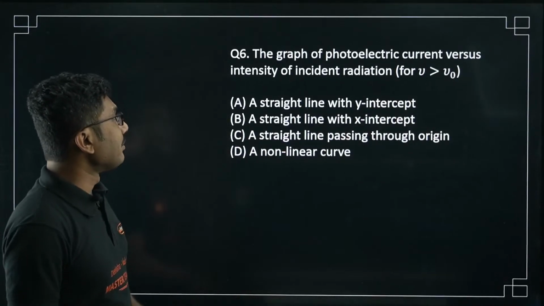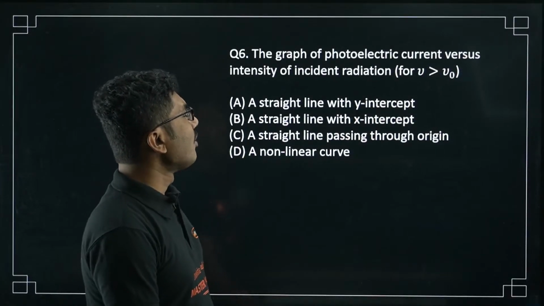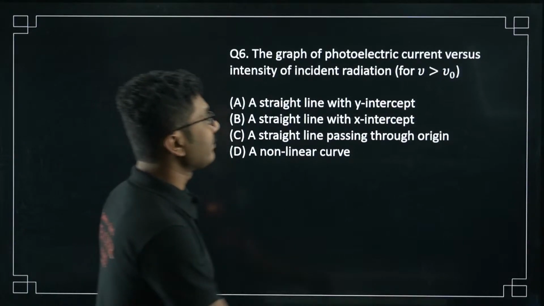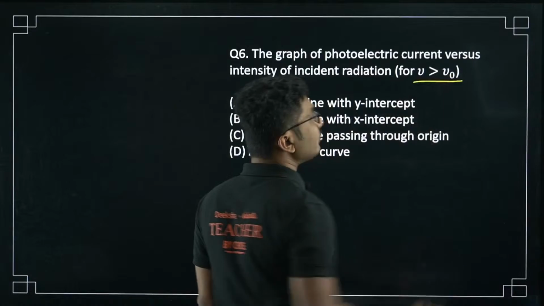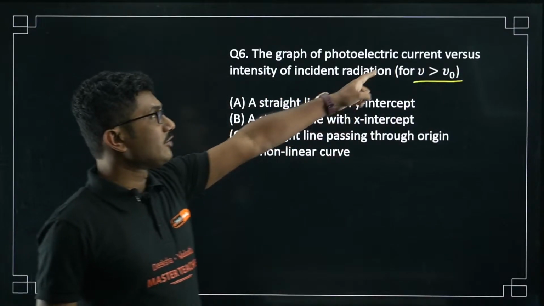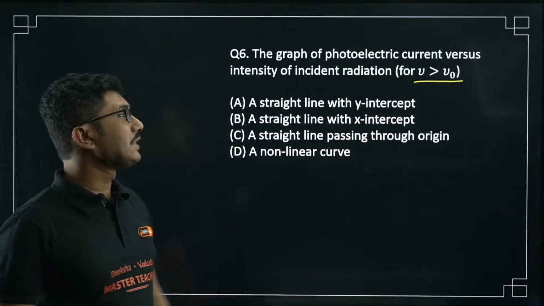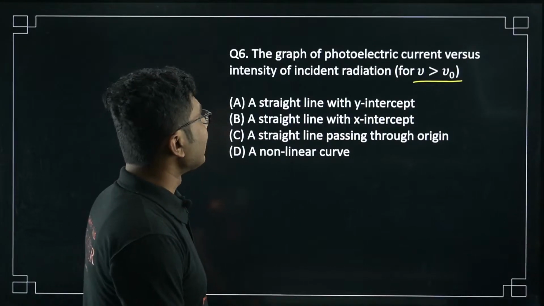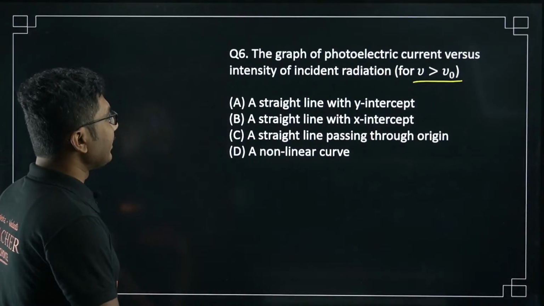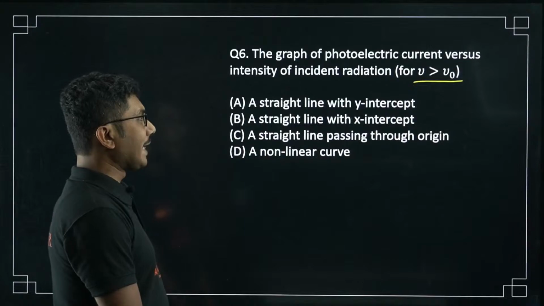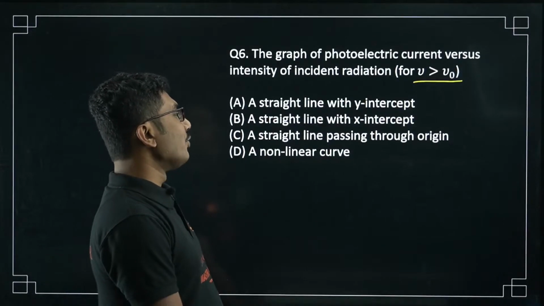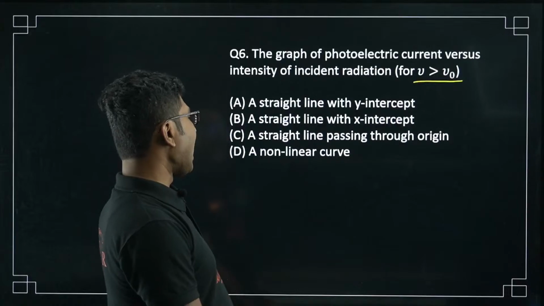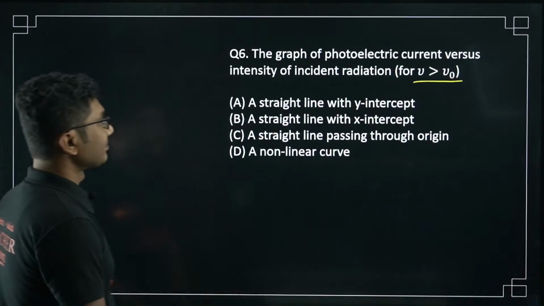Now question number 6: the graph of photoelectric current versus intensity of the incident radiation for nu greater than nu naught. That means frequency is obviously greater than the threshold frequency. So what will happen? The graph of photoelectric current versus the intensity of incident radiation: a straight line with y-intercept, a straight line with x-intercept, a straight line passing through origin, a non-linear curve.